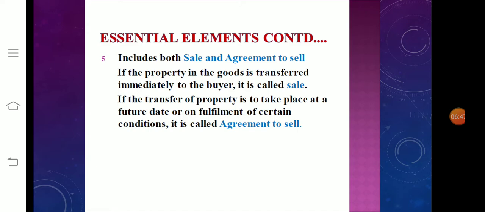What is meant by sale? Immediately the goods are transferred to the buyer. What is meant by agreement to sell? If the transfer of property takes place at a future date or on fulfillment of certain conditions, it is known as an agreement to sell. So wherever the goods under an agreement to sell are destroyed, the loss falls squarely on the seller, as the ownership is still vested with the seller, even though the possession of the goods is with the buyer.